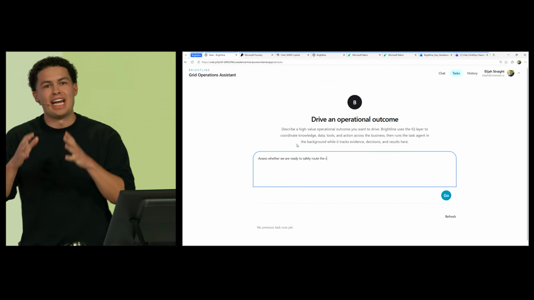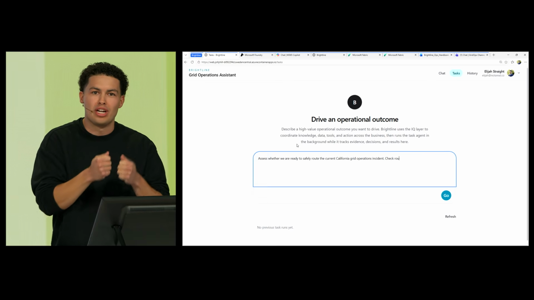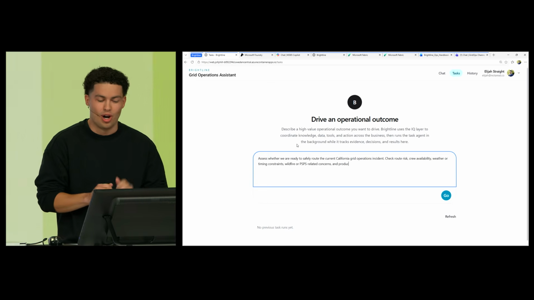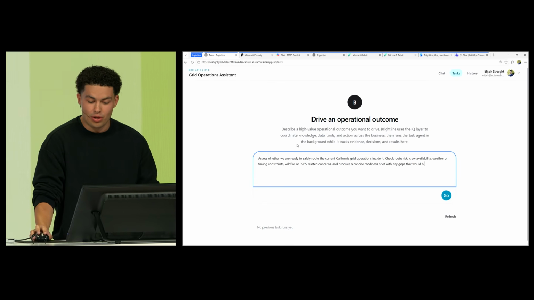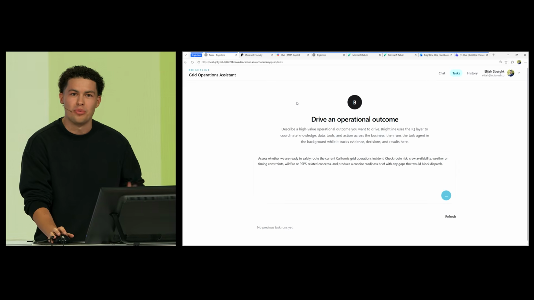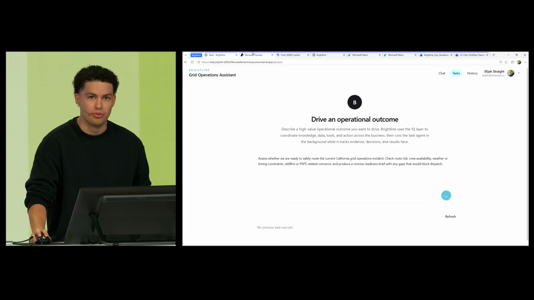This agent is going to help us assess the current grid operations incident and produce a brief for us so we can respond accordingly. Now, I'm going to go ahead and kick that off. And while that runs, let me show you how we got here with context from Microsoft IQ.